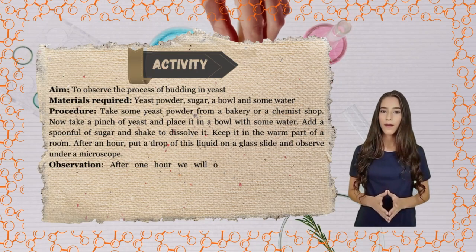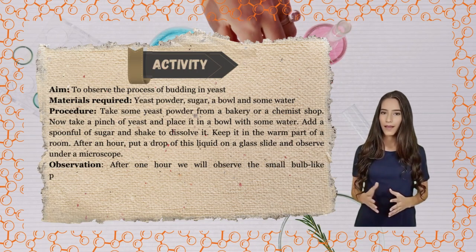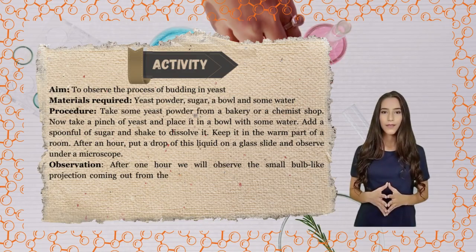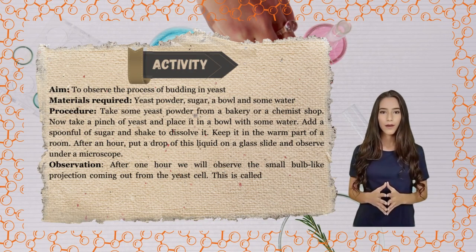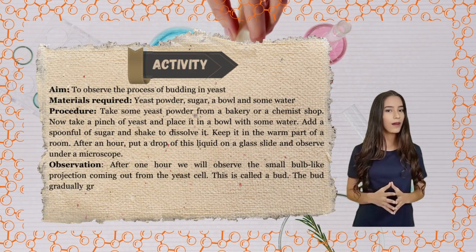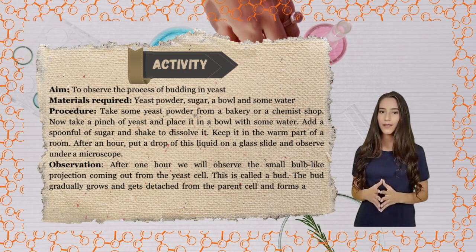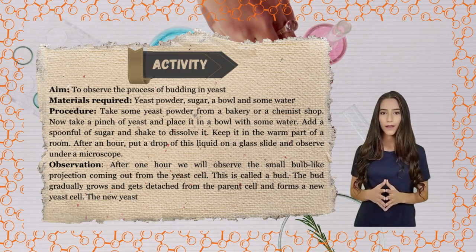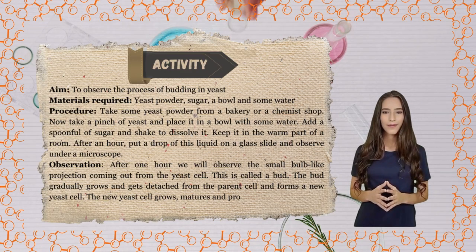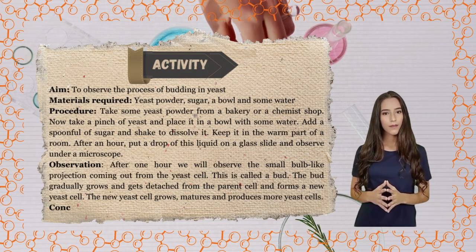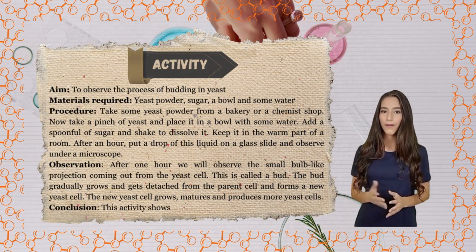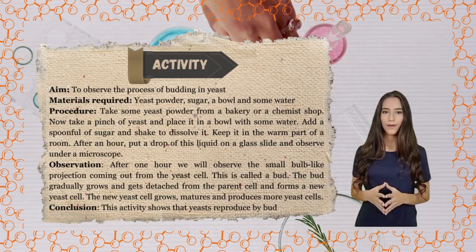Observation: after 1 hour we will observe the small bulb-like projection coming out from the yeast cell. This is called a bud. The bud gradually grows and gets detached from the parent cell and forms a new yeast cell. The new yeast cell grows, matures and produces more yeast cells. Conclusion: this activity shows that yeasts reproduce by budding.